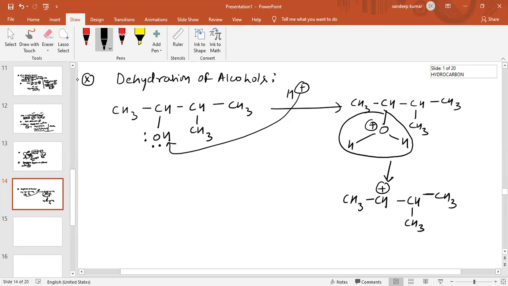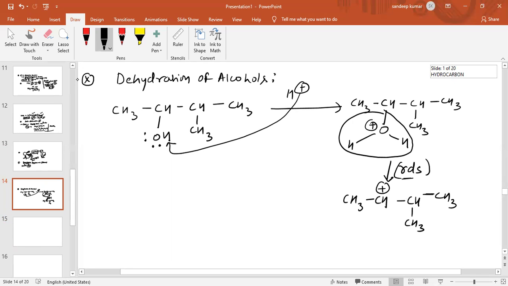Now we can see this is basically the rate determining step. This is RDS, rate determining step. Why is this the rate determining step? Because the maximum time for the reaction is involved in the formation of carbocation. So formation of carbocation is the RDS step, meaning rate determining step.